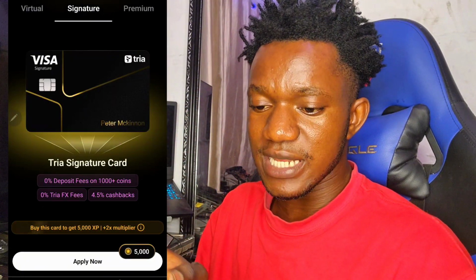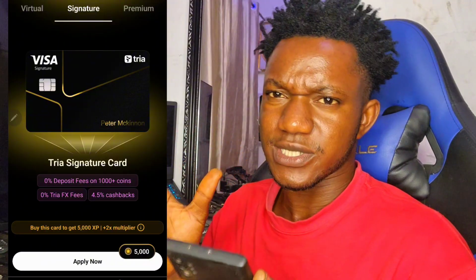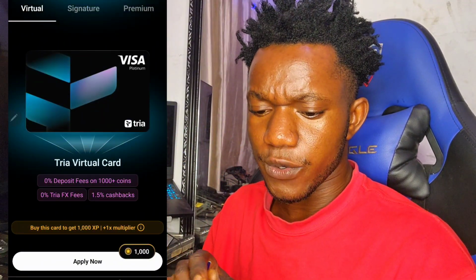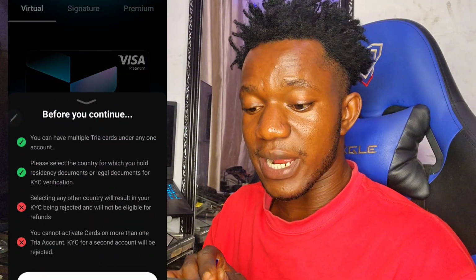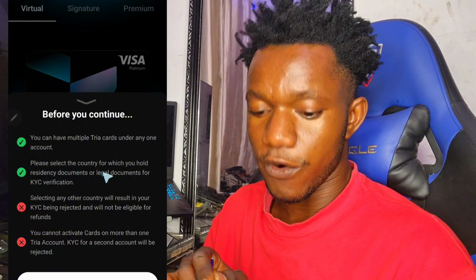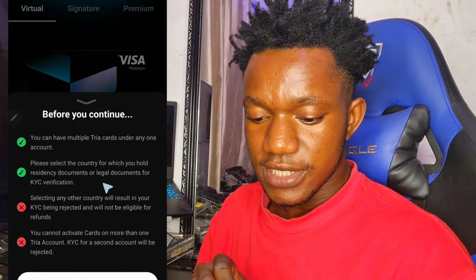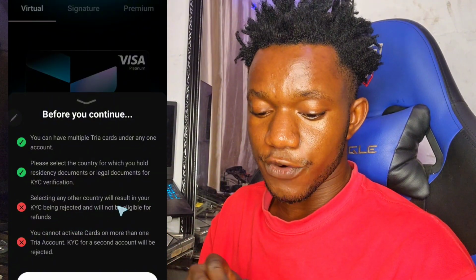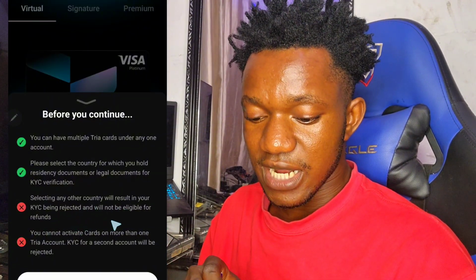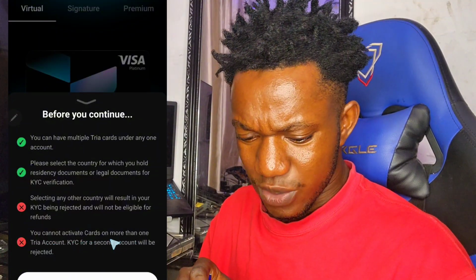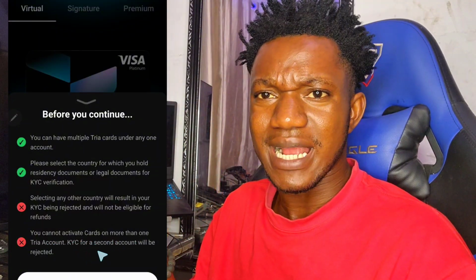Okay, so right now let's apply for this first one, because this is actually going to be costing us about $20, I guess. I will click on apply right now. You can see before you continue, you can have multiple Tria Card under any one account. Please select the country for which you hold residential document or legal document for KYC verification. Selecting any other country will result in your KYC being rejected and will not be eligible for refund. You cannot activate card on more than one Tria account. KYC for a second account will be rejected, meaning you can only have one account, right?